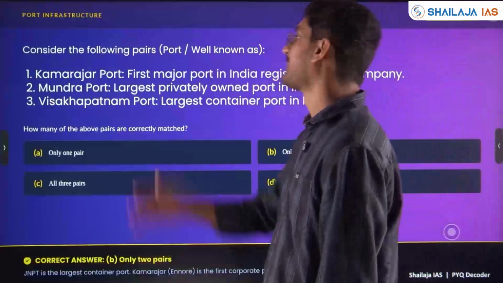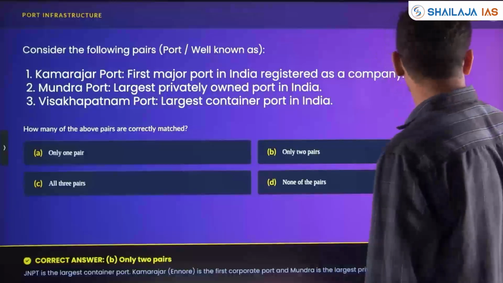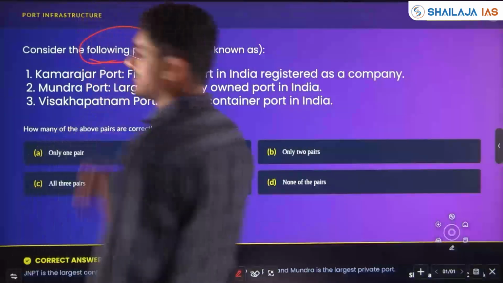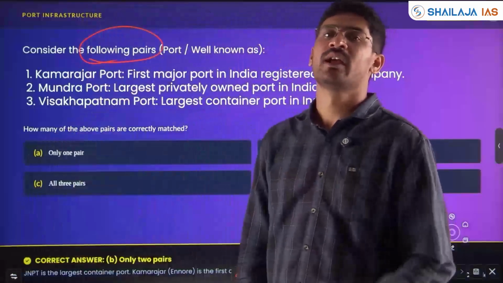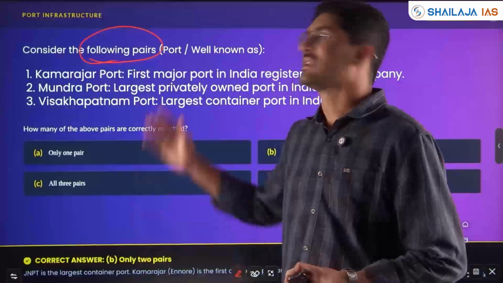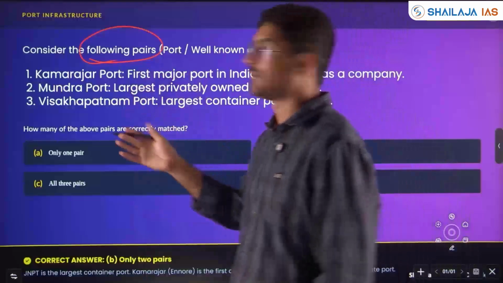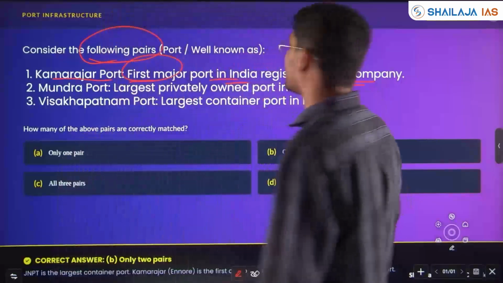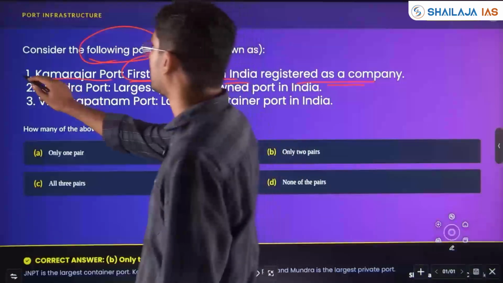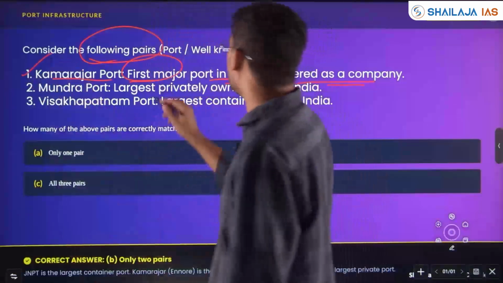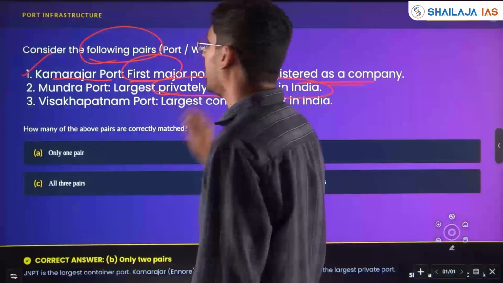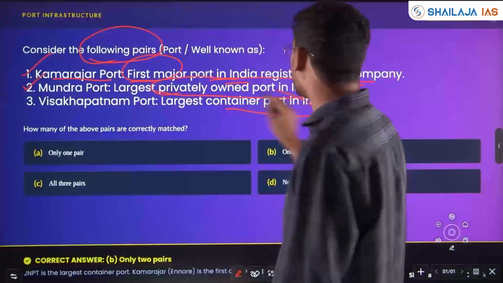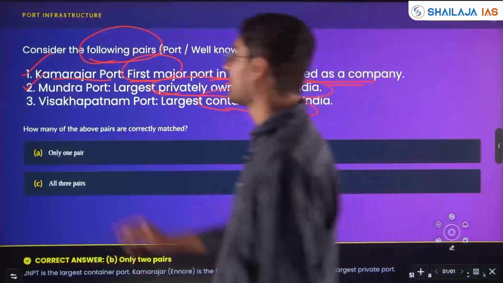Next, with respect to port infrastructure, a question has been asked in 2023. Consider the following pairs. This you need to know about all the infrastructure that is going on. Current affairs will be linked with static. Kamarajar Port, first major port in India registered as a company. Yes, Kamarajar Port, Tamil Nadu. Mundra Port, largest privately owned port in India. Correct, that also. Visakhapatnam Port, largest container port. No, the JNPT, Jawaharlal Nehru Port.